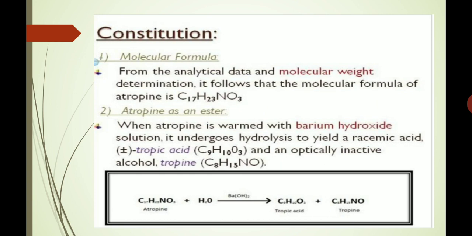When atropine is warmed with barium hydroxide solution, it undergoes hydrolysis to yield a racemic acid, that is, plus-minus tropic acid, with the molecular formula C9H10O3, and an optically inactive alcohol, tropine, C8H15NO, as we can see in this reaction.